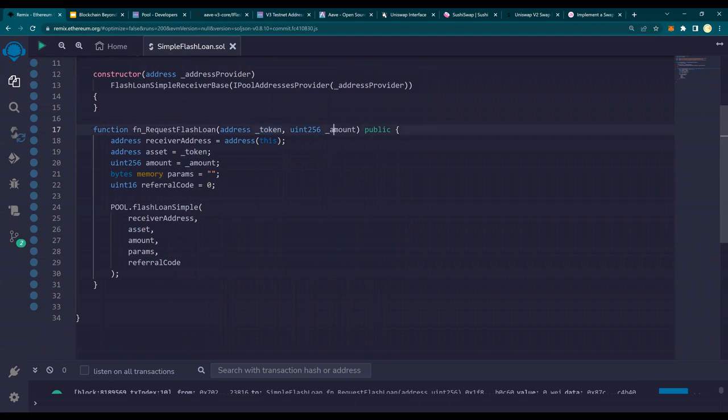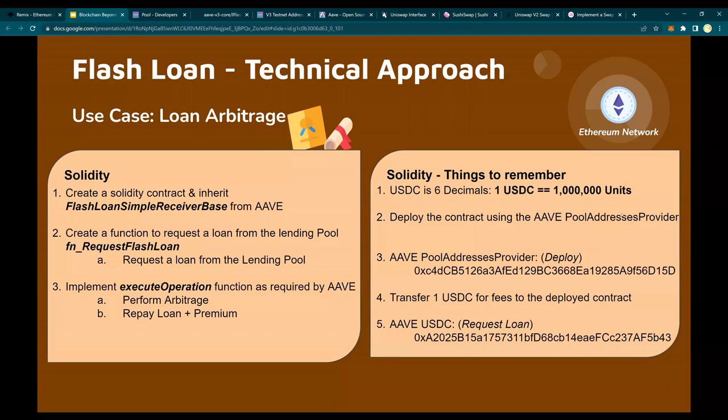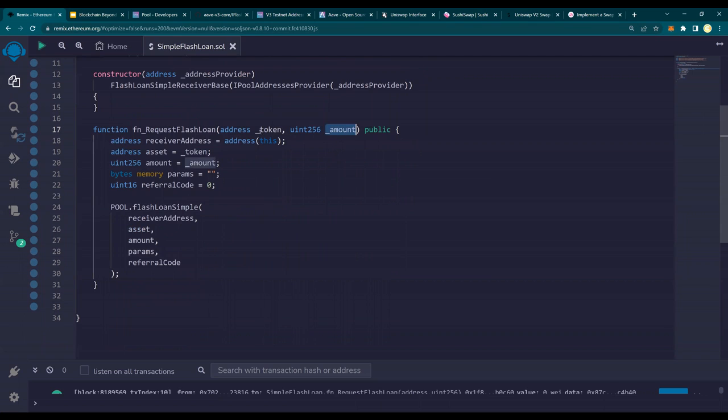And how many USDC? With 6 zeros. Remember the zeros. Going back again one more time, 6 zeros. So it's going to take the address token of USDC and the amount. And this is going to convert into these parameters. So address of the contract, the token amount, the token address, USDC, and the amount, and these are blanks.